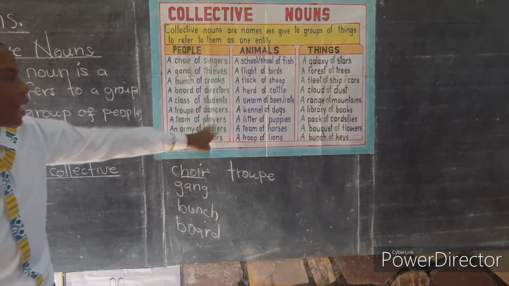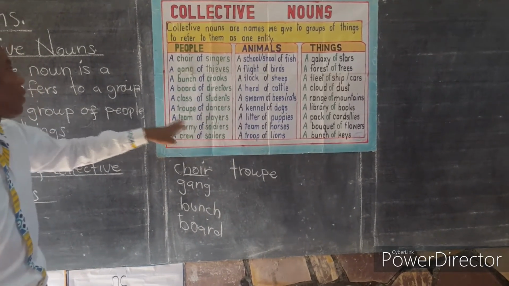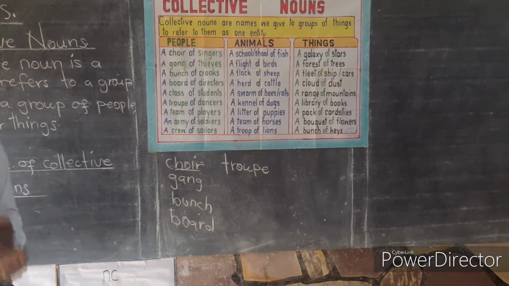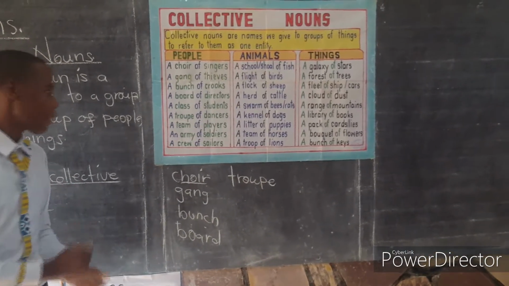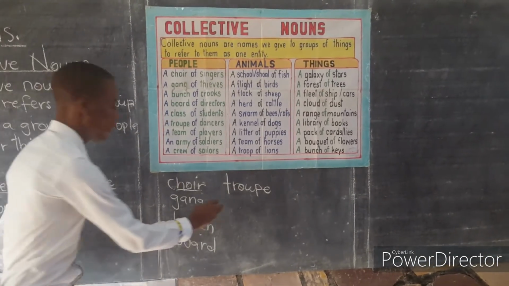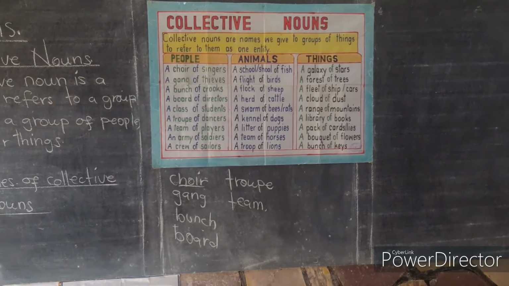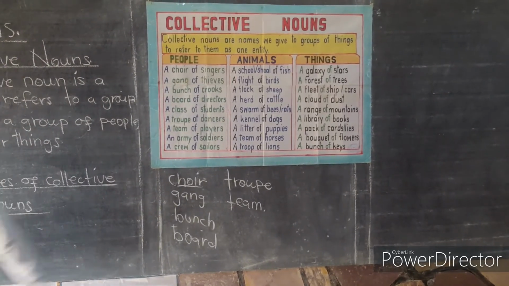Players, a group of players. A group of players is always referred to as a team of players. A team of players. The word team is a collective noun.